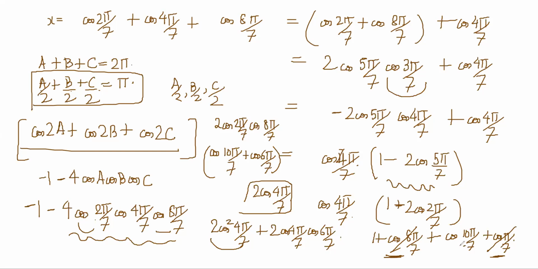But the problem is that nothing can solve that. 1 plus cos 10π/7 is basically 1 plus cos 4π/7. That is what I'm ending up getting. Nobody can resolve that. We have already used up everything, I think. So 1 plus cos 4π/7 I'm getting, so that is equal to this. So minus 1 minus 2 minus 4 cos 4π/7. Something weird is happening.